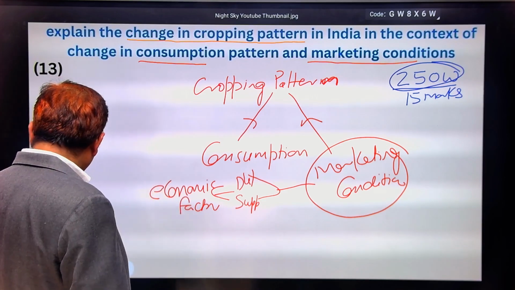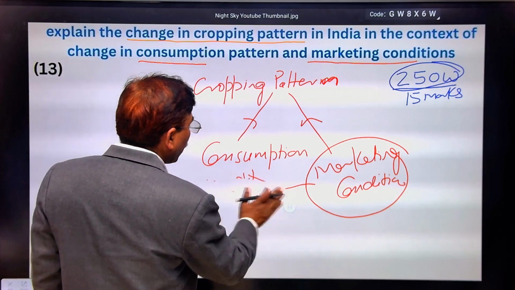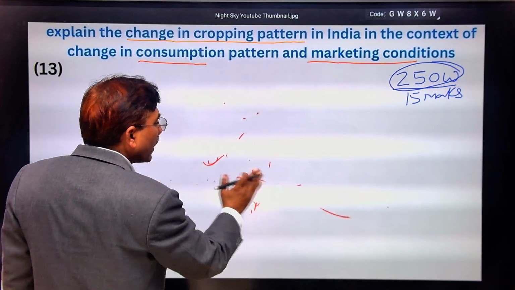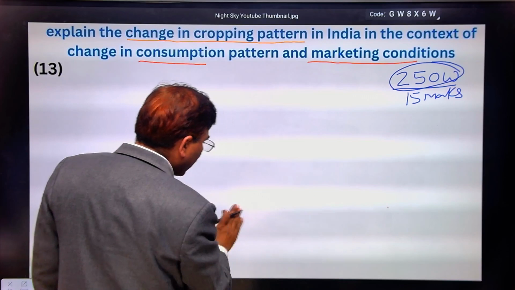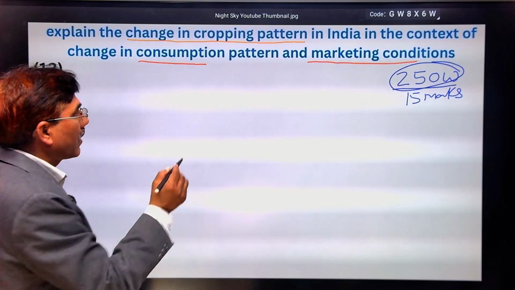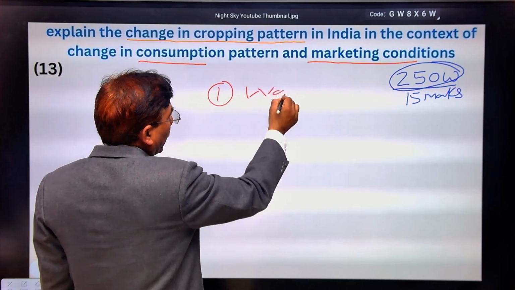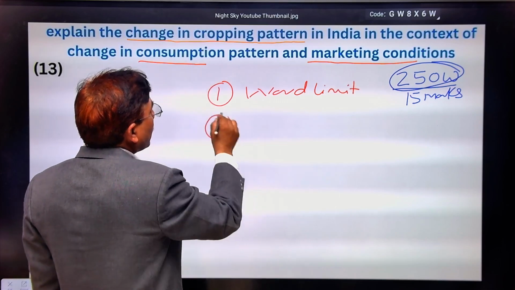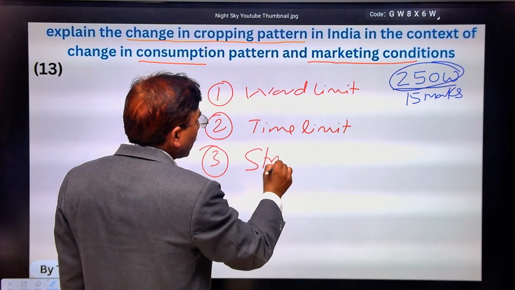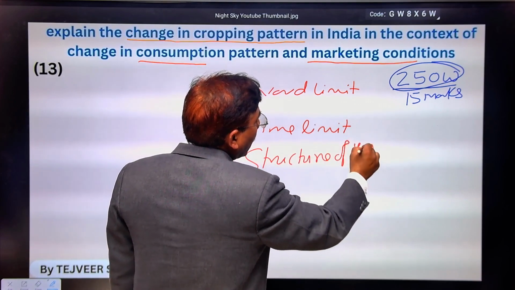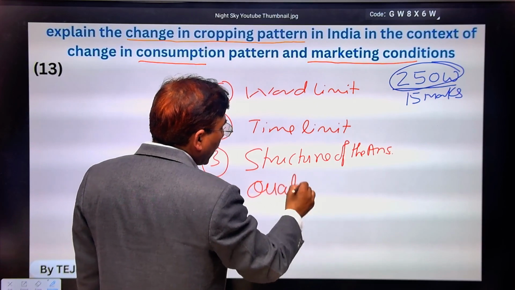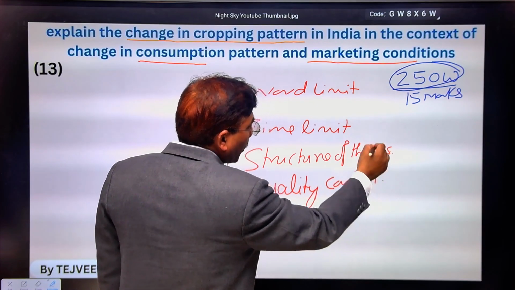Once you are clear about this point, what do you have to do? First of all, you have to focus on four major points. Number one is word limit, second one is time limit, third one is structure of the answer, and fourth one is quality content of the answer, the content which you are going to reproduce in your answer.